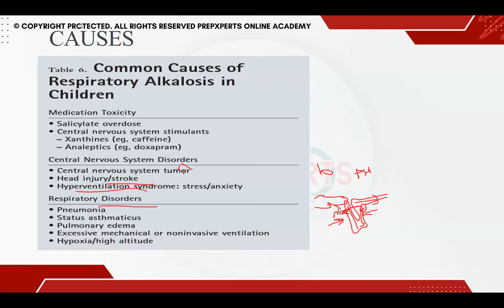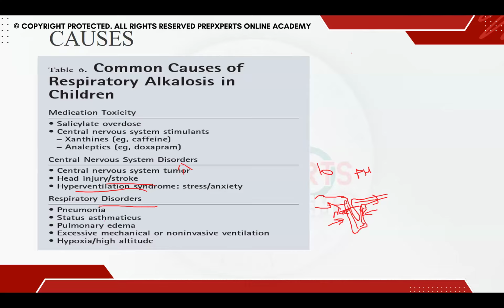If I am going to tell you why this happens, understand this. In respiratory alkalosis, what is happening? The CO2 is being washed out. The body is excreting the bicarb, and the proton is rising inside the body. When the proton is rising, it will go and bind the albumin. We also know that there are two kinds of calcium: bound calcium and free ionized calcium.